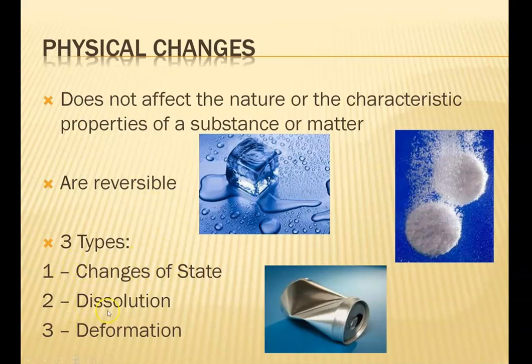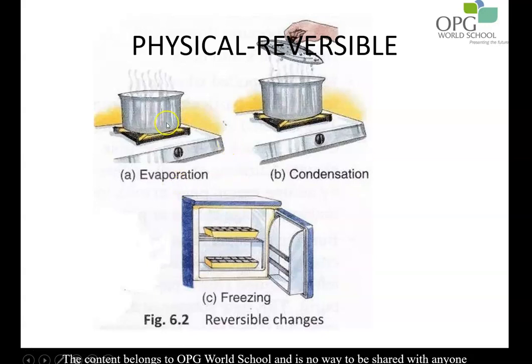First is the change in state, second is the dissolution, and third is the deformation that can happen because of expansion and contraction. The first is the change in state. So physical changes which are reversible in nature are of three types. The first type is the change in state.